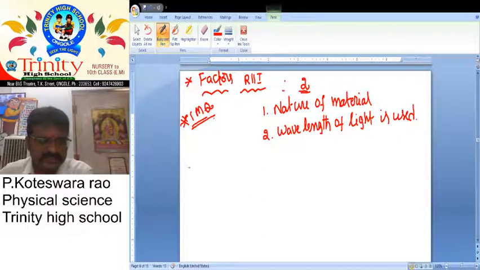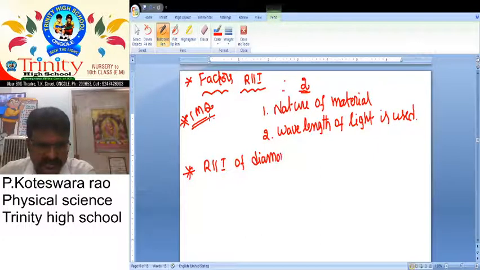Now here we want to discuss one more concept. Refractive index of diamond is 2.42.